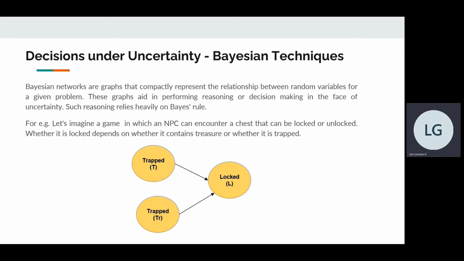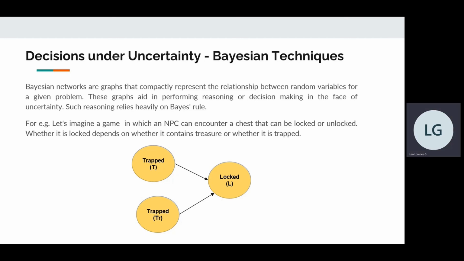So the figure shows that lock is caused by trapped or treasure or both trapped and treasure. We should be aware that this causal relationship is probabilistic and not certain. For example, the chest being trapped does not necessarily always cause the chest to be locked. There is a certain probability that trapped might cause locked, but it's possible that trapped might not cause locked too. So if we measure the strength of connection between events in terms of probabilities, each node has an associated conditional probability table that gives the probability of any outcome of the child event given all possible combinations of outcomes of its parents.